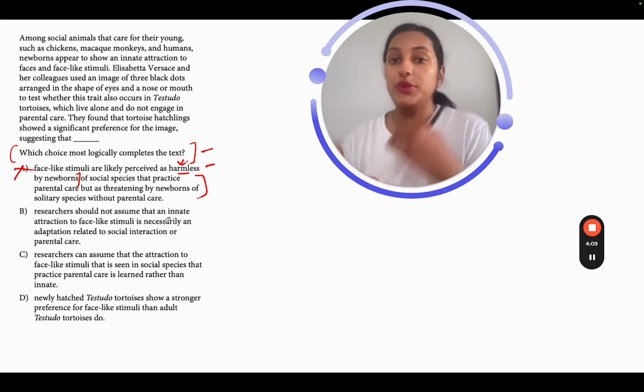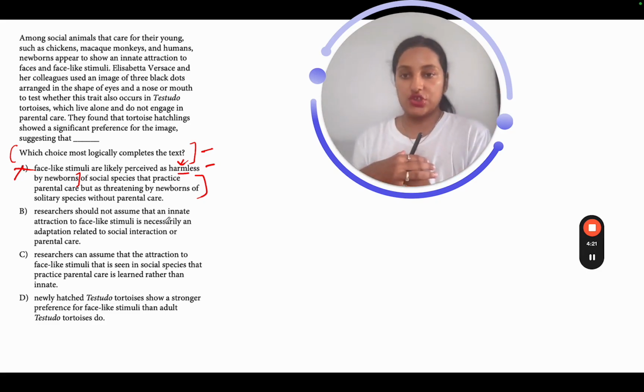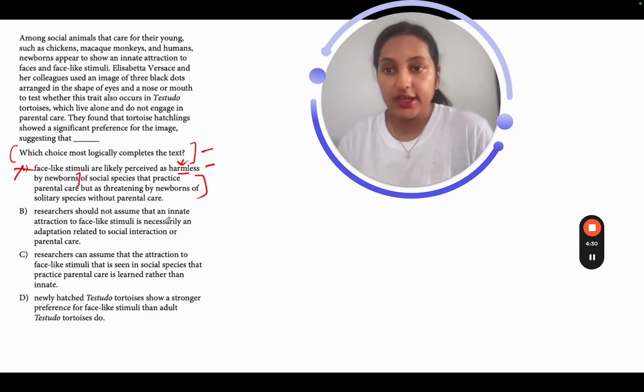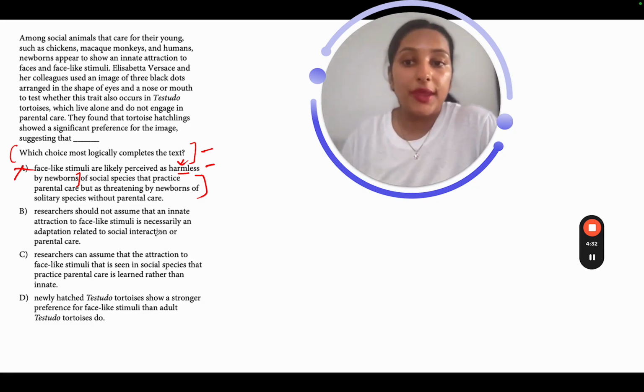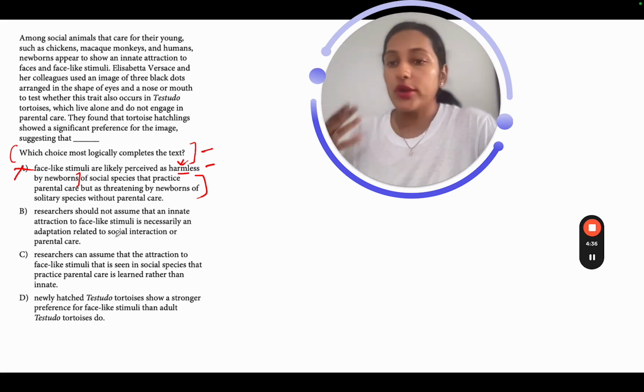That was proved to be incorrect because these tortoise hatchlings did show a preference towards the face-like stimuli, which proves that researchers should not assume that there's an innate attraction because of the social interaction or the parental care. There is no such thing, so no such assumption should be made. It kind of makes sense as of now, but we still have to eliminate our options.